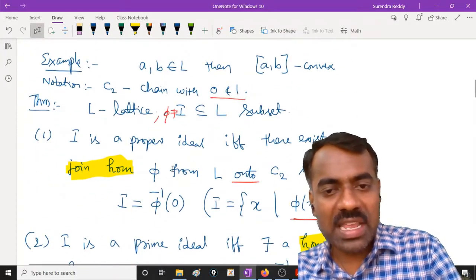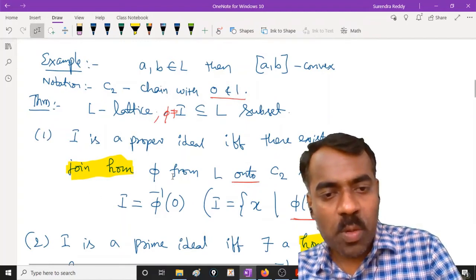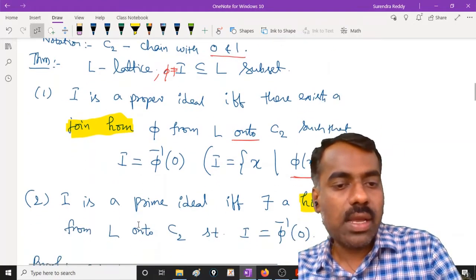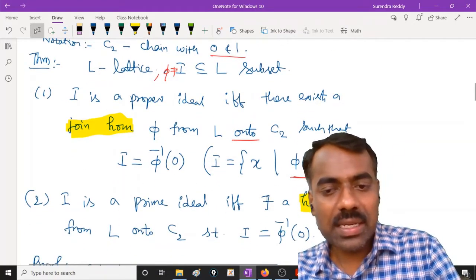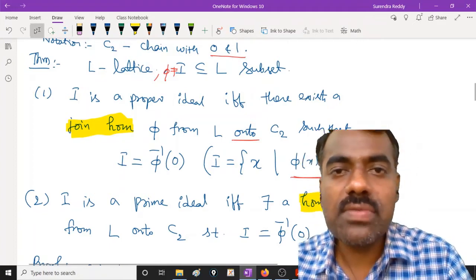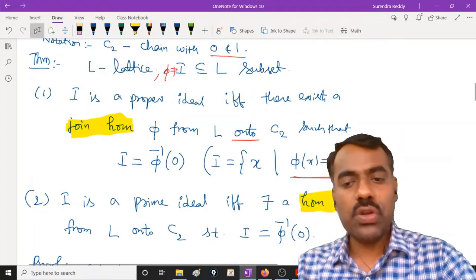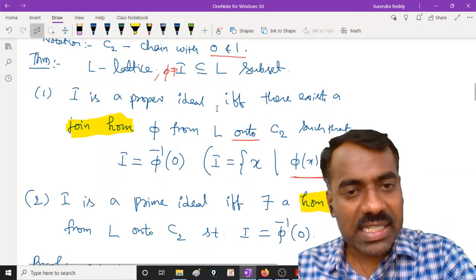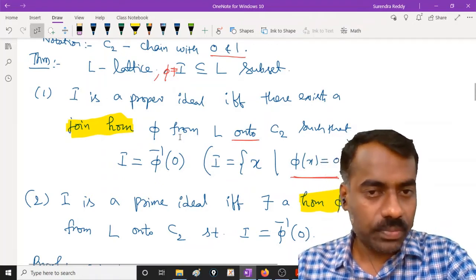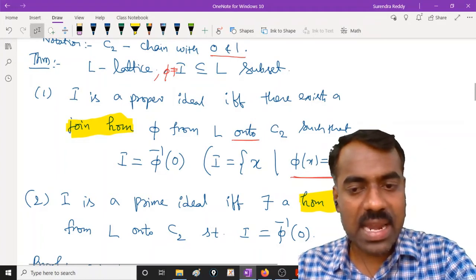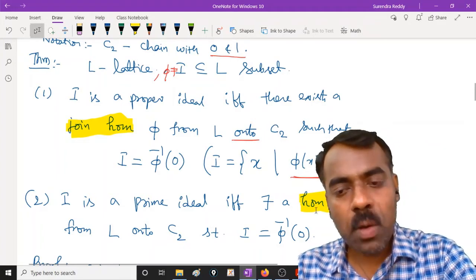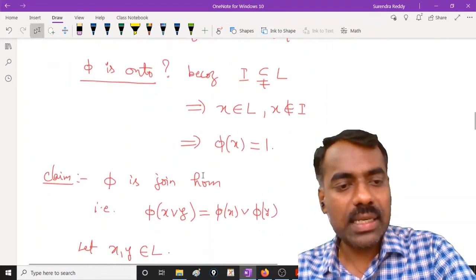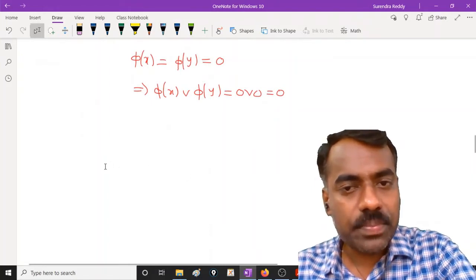So it is a proper ideal if and only if there exists a join homomorphism from L onto C2 such that I is the inverse image of 0. Whereas if it has to be a prime ideal, then that homomorphism will become a join as well as a meet homomorphism. If it is an ideal, we know it is a join homomorphism. So when we take a prime ideal, it is enough to prove that it is a meet homomorphism, because the join homomorphism is already done. So, second one.